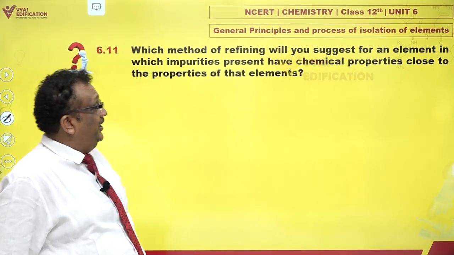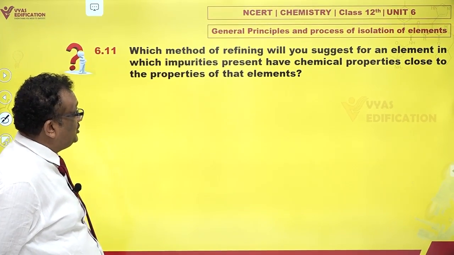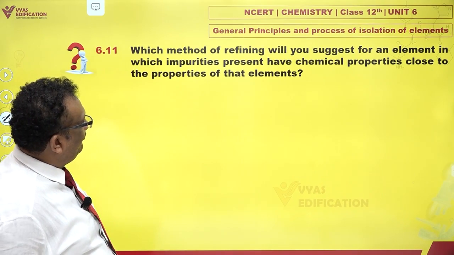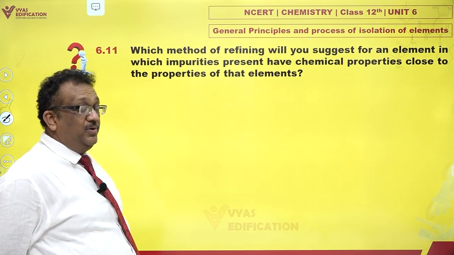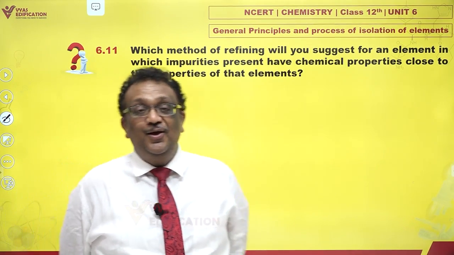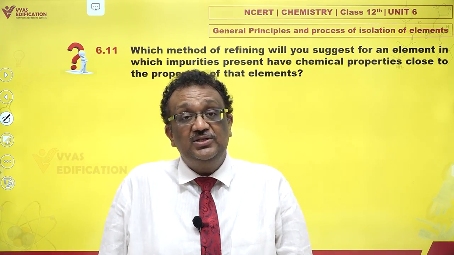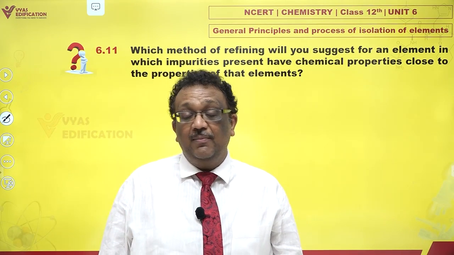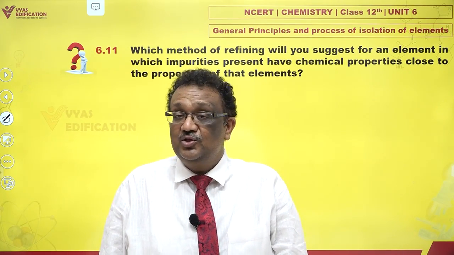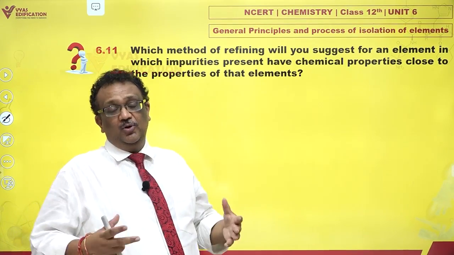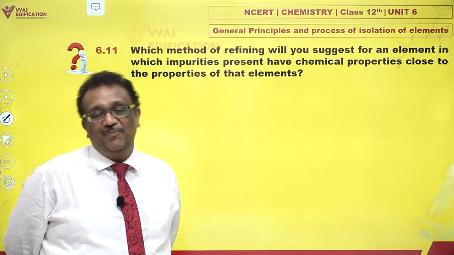Which method of refining will you suggest for an element in which impurities are present with chemical properties close to the properties of the element? Again, chromatography is the method of choice. If they have similar chemical properties, naturally separating them by chemical reaction would not be possible. So, the best thing is just do chromatography. Something like column chromatography is excellent for separating them.